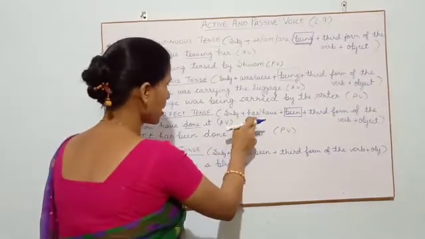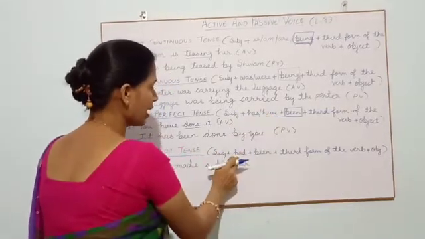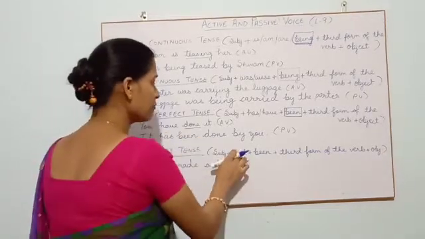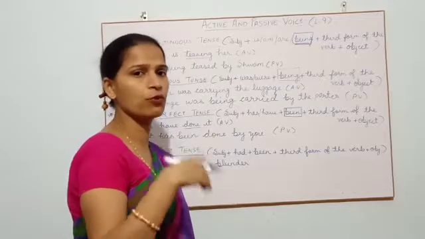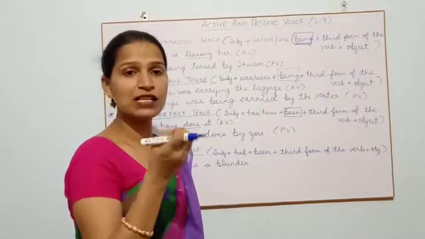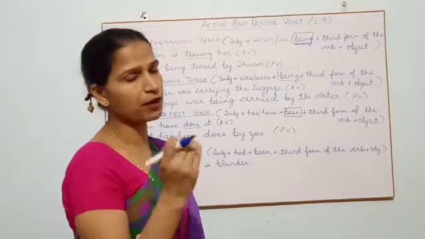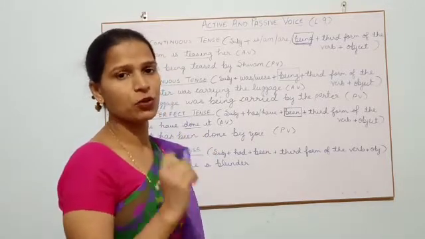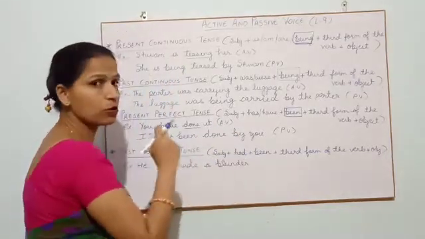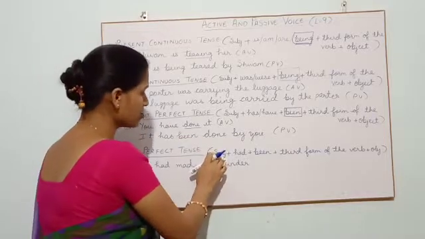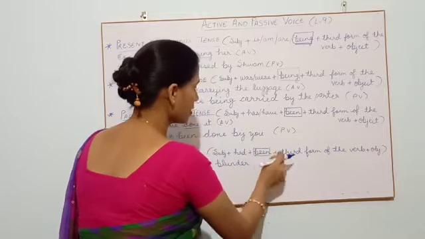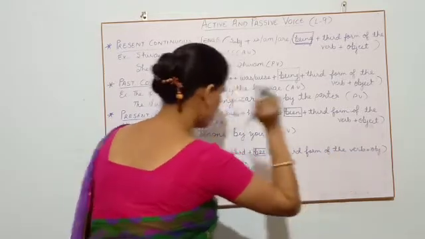Subject, has, have. I have told you in this we have only had, for singular and plural subjects also. Like in the present tense we had has for singular, have for plural, but when we are talking about the past, we only have a single word, that is had, which will be used for singular and plural subjects both. Subject, had, plus this word been, then third form of the verb, then object.